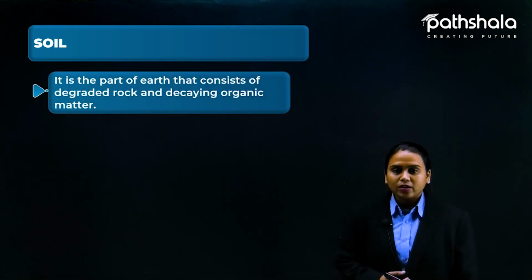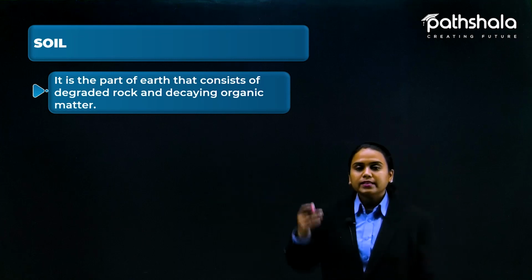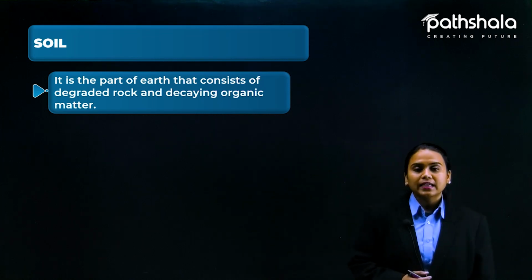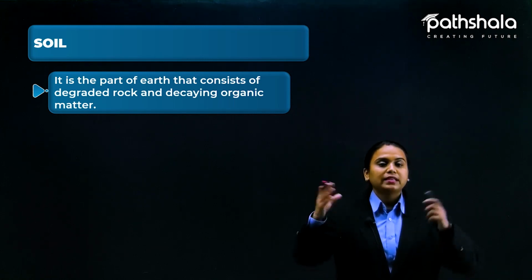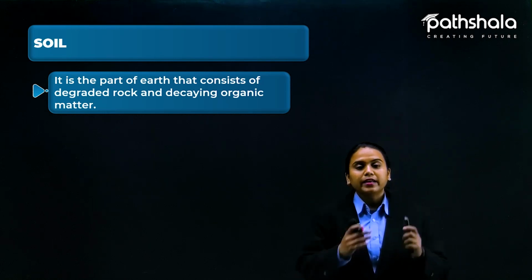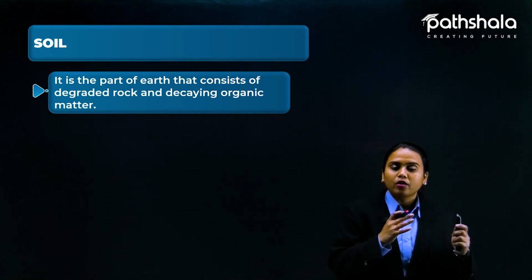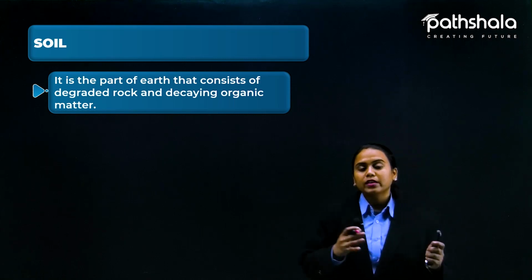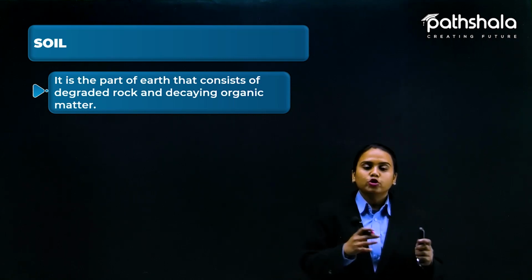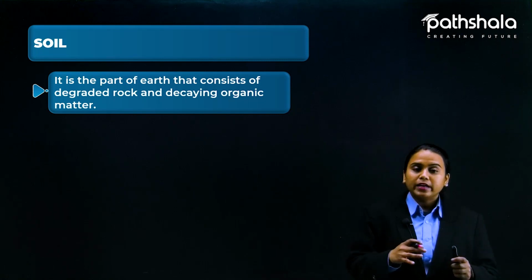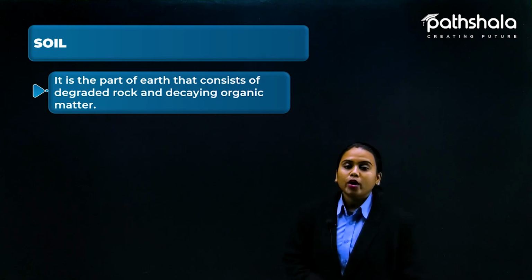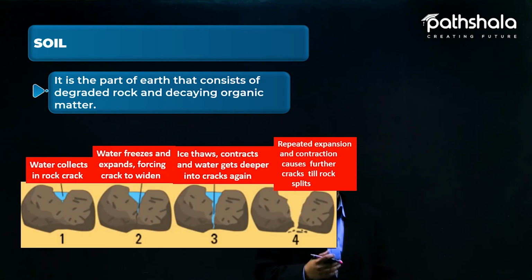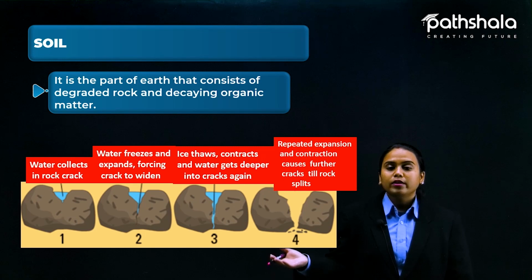We are going to discuss that also, but before this, let us see: it is a part of earth that consists of degraded rocks and decaying organic matter. So soil is basically, it's not that we brought soil from space. Ultimately, soil was automatically part of the planet earth, but earlier it was in the form of rocks, and gradually it broke down into smaller parts that are known as soil today. So this is soil, and this is how the soil is going to break.